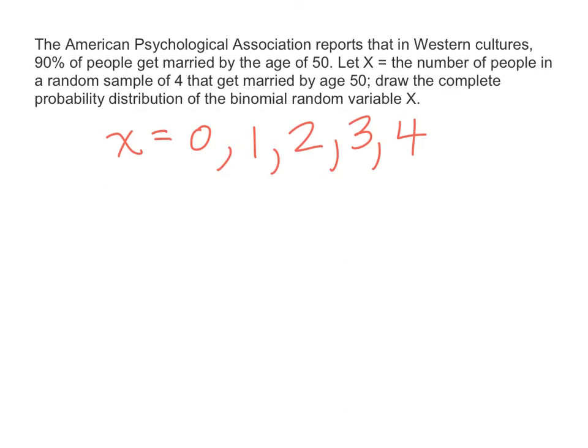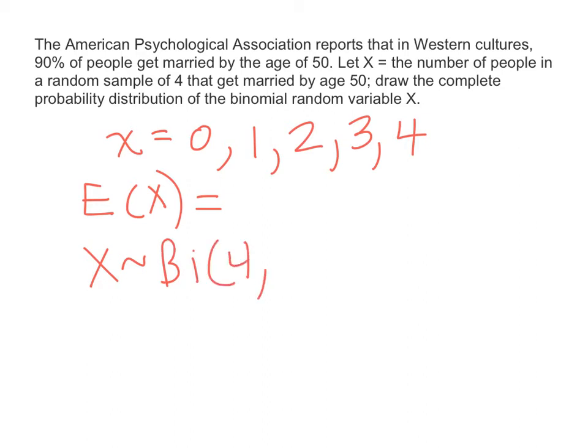Now, what usually happens? How many would we expect out of 4 to be married? This is where the center really comes into play in terms of finding the expected value of the random variable X. It's always worth noting the following: X follows a binomial distribution where we have 4 trials and a 90% chance of success.